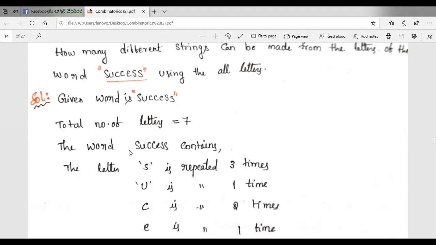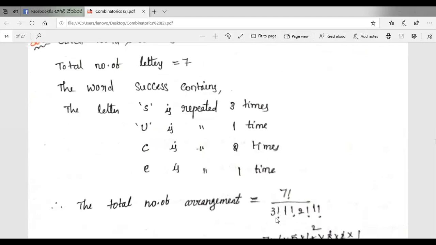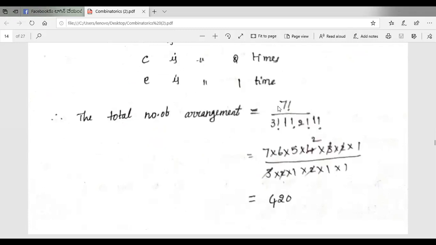So the total number of letters in the word is 7 factorial and repeated letters are 3 factorial, 1 factorial, 2 factorial, 1 factorial. So this is equal to 7 factorial, that is 7 into 6 into 5 into 4 into 3 into 2 into 1, divided by 3 factorial, 3 into 2 into 1, and 2 factorial, 2 into 1 into 1. So the answer is 420 words.